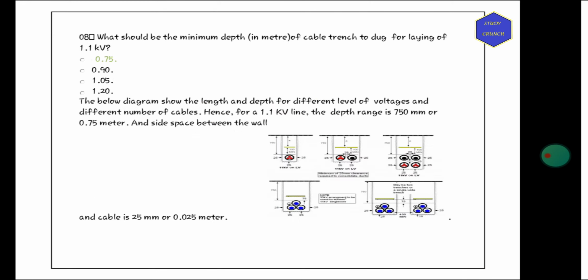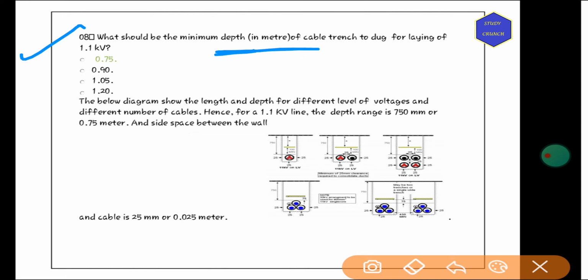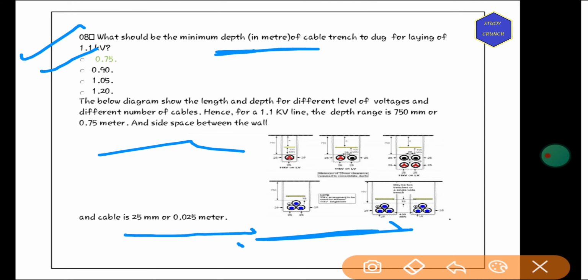Next, what should be the minimum depth in meters of cable trench to be dug for laying 1.1 kV cable? So the answer is 0.75. As we know, the length and the depth for different levels of voltages and different numbers of cables are given in this diagram. So according to this, the space between the wall and the cable is 25 mm or 0.025 meter for the 1.1 kV line.